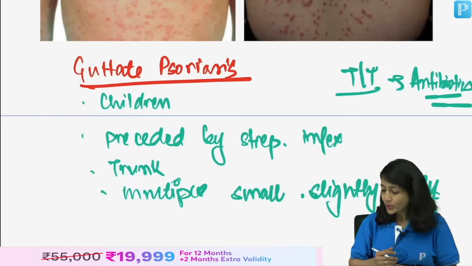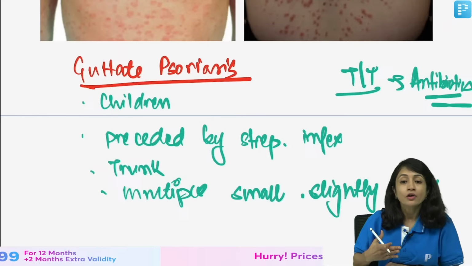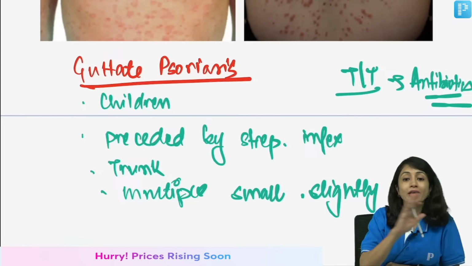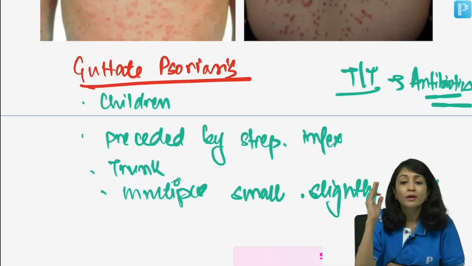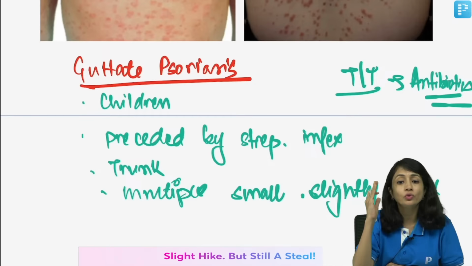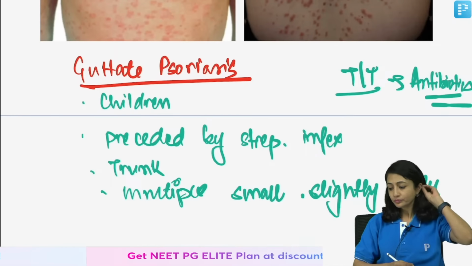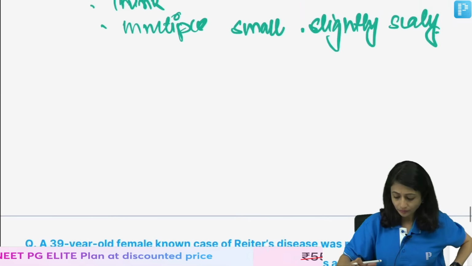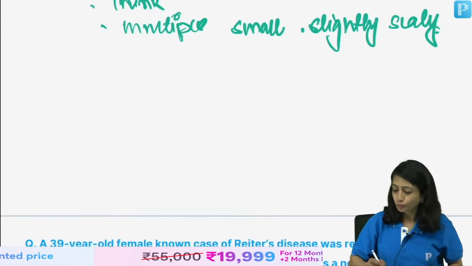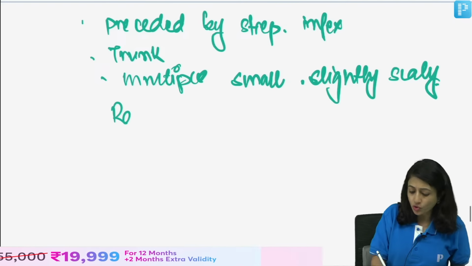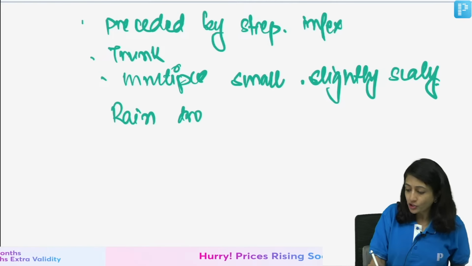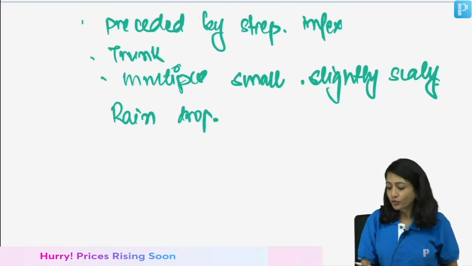Okay. Now, next question in psoriasis. Which kind of psoriasis? In psoriasis, you never give oral steroids. Remember this. But which is the kind of psoriasis where you give oral steroids as treatment of choice? Quickly. Yep, this is also called raindrop pattern. So, my question was, yes, when you have all answered.